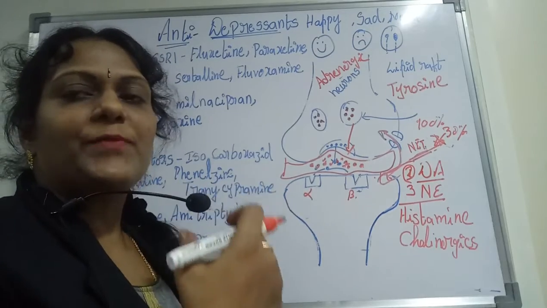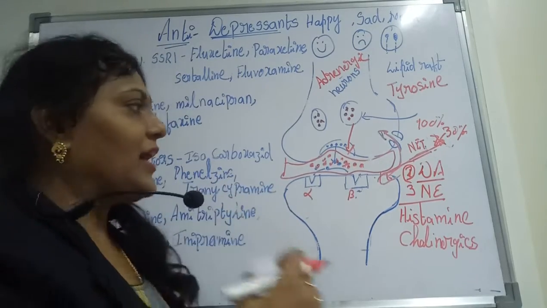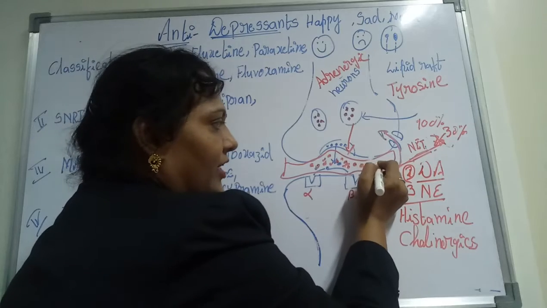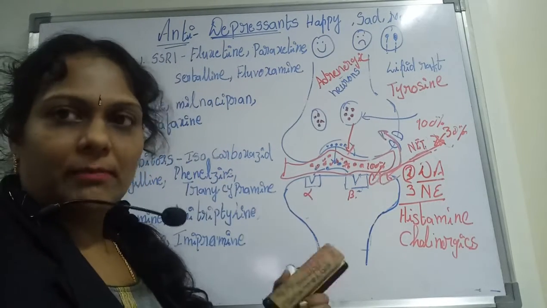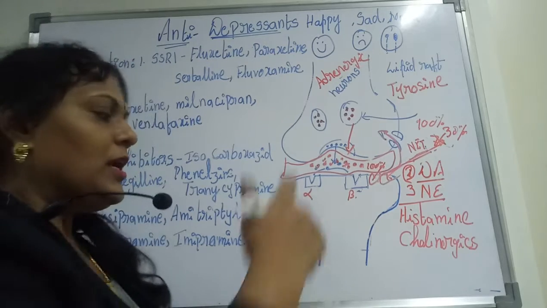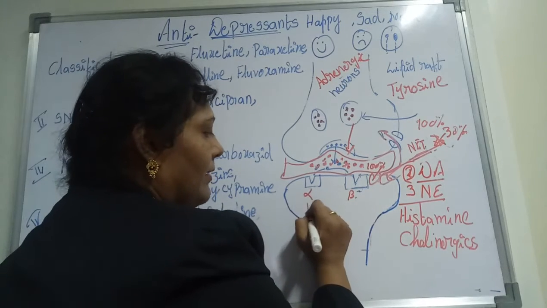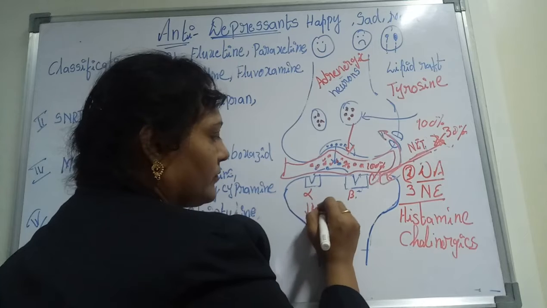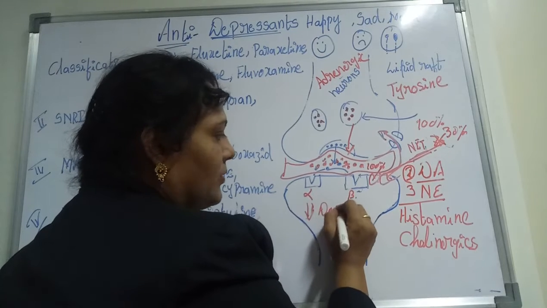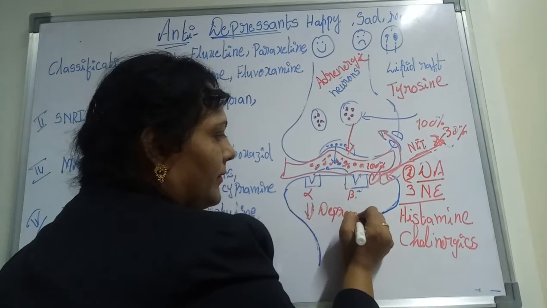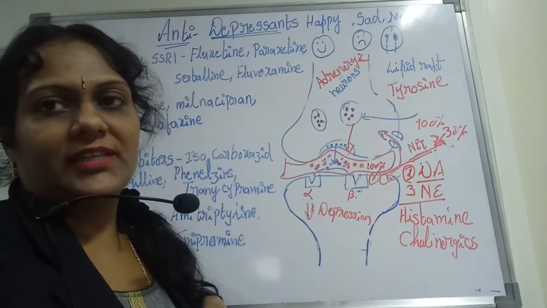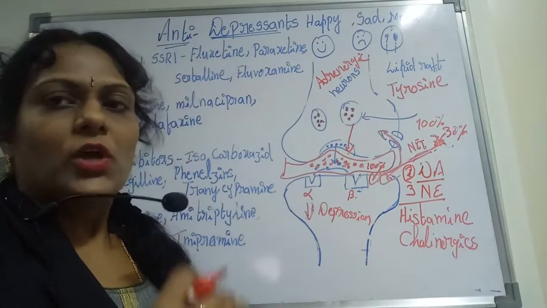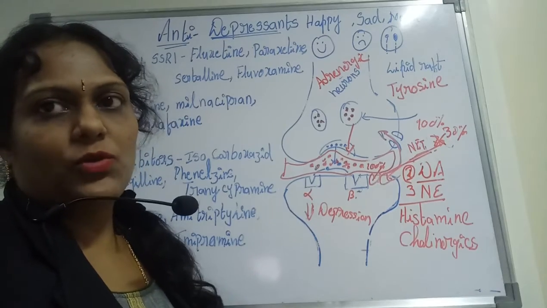That means the reuptake has to be controlled, so that the 100% will be there and strikes your NE receptors, nothing but your alpha and beta receptors, and the depression will be controlled. So this is the work of NE neurons, nothing but adrenergic neurons. The concept remains the same as I told you before.